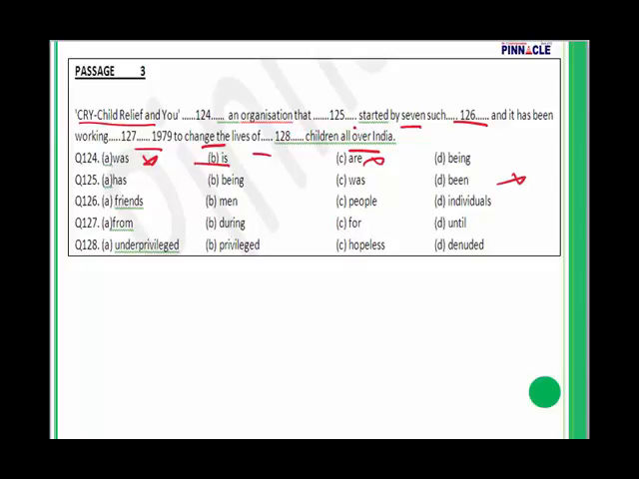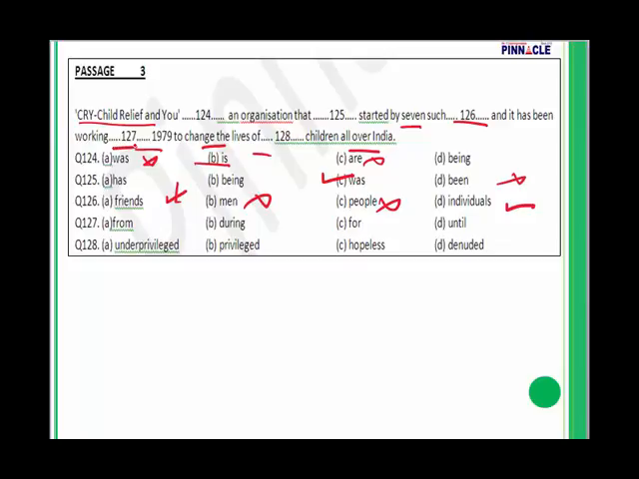It's going to be was started. So 125 is going to be C. That was started by 7 such. 126 is going to be D. By 7 such friends, no, men, no, people, no, individuals. By 7 such individuals, and it has been working. After 127, what will we have? And it has been working.